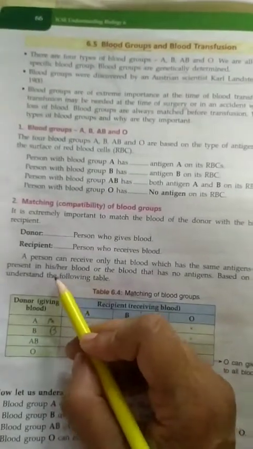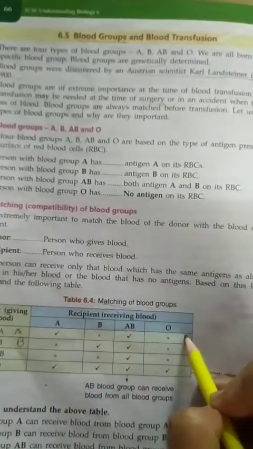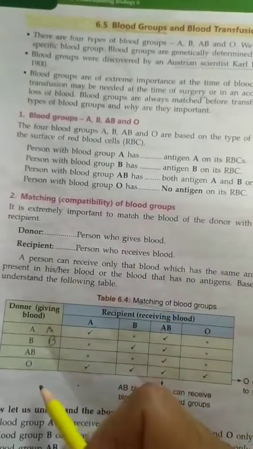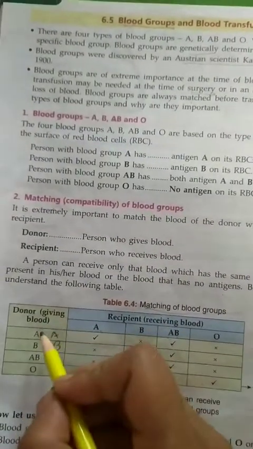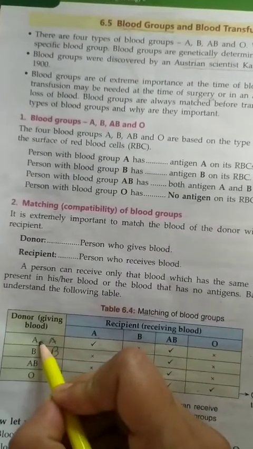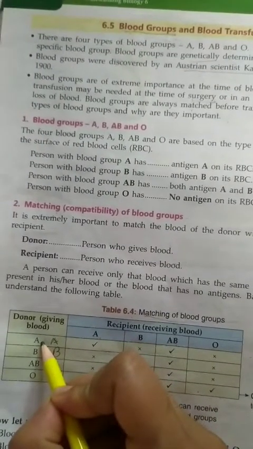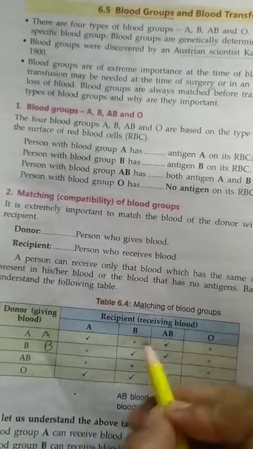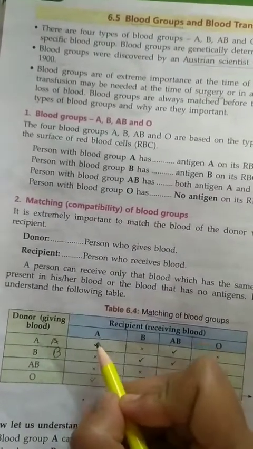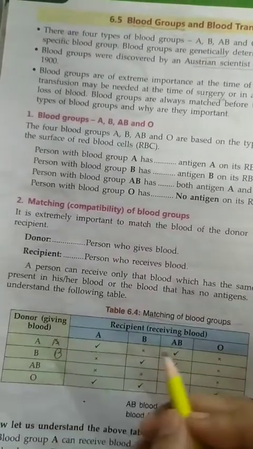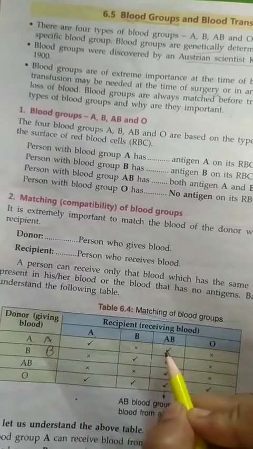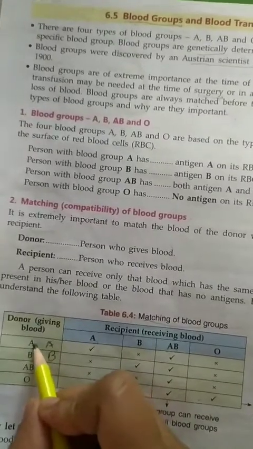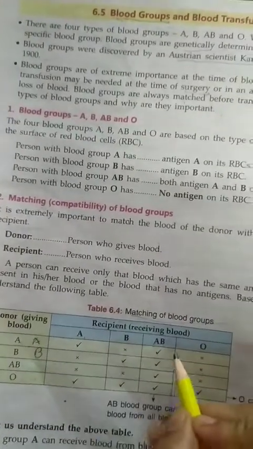Based on that, we should know about this table. So let's discuss this table. If A blood group is the donor, who can be the recipient? Either A or AB, because in A blood group we have antigen A, and in AB group also we have the antigen A. So A can give blood to blood groups A and AB.